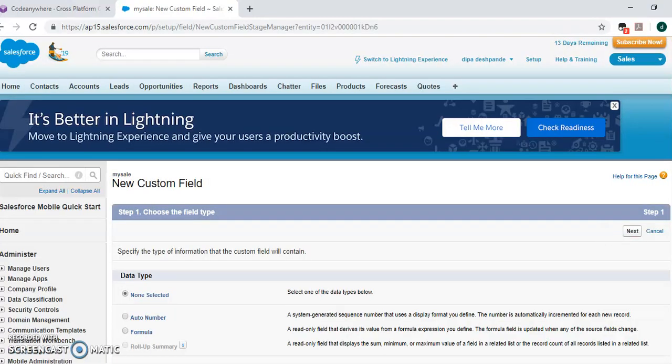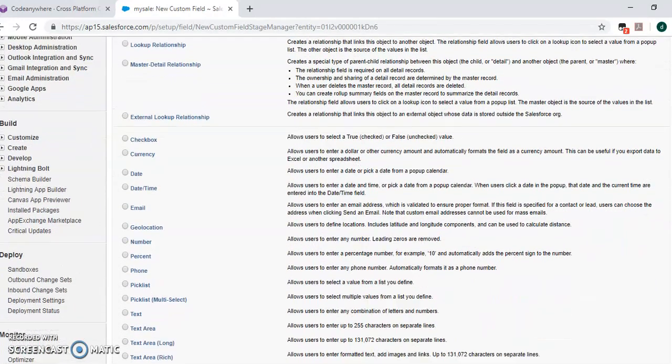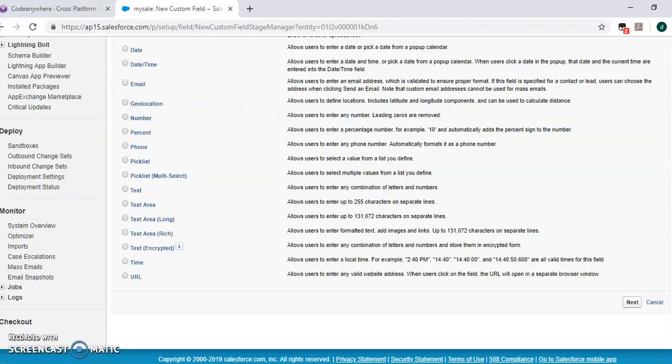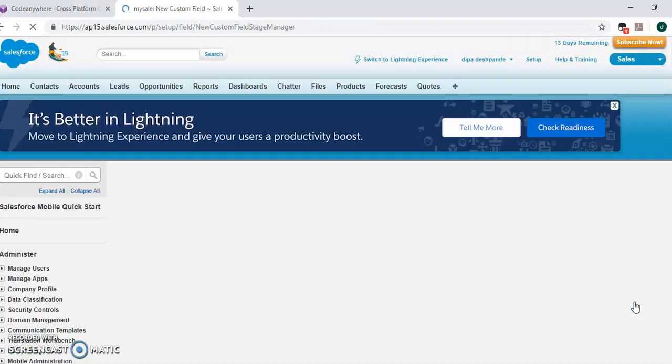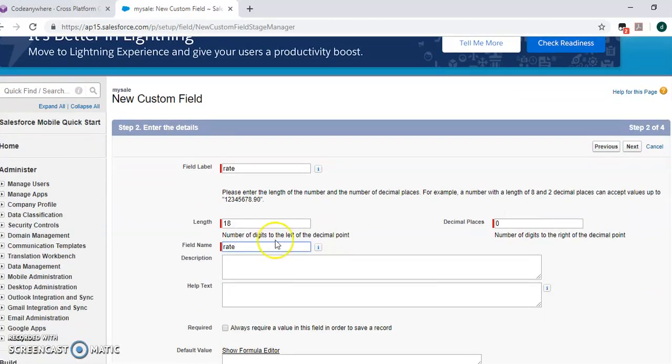The fourth field is where you select Currency. Next. Enter the field label Rate. Length 4, decimal places 2.